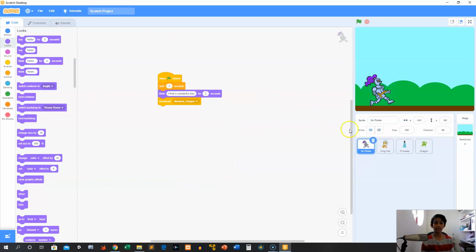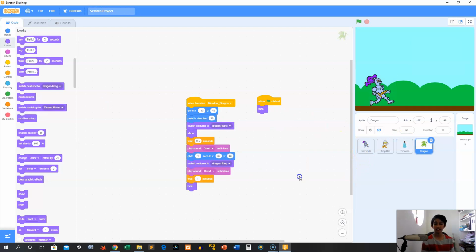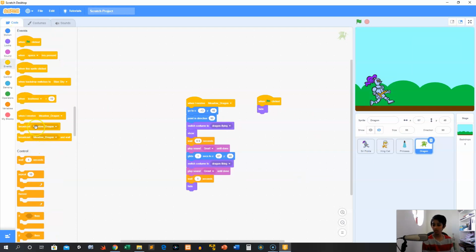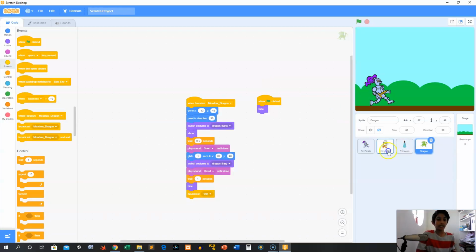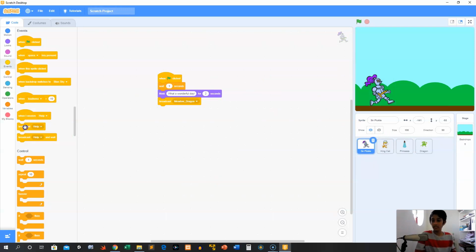Now we need Sir Pickle to say something. So we're going to grab this events block, and we're going to broadcast a new message. We're going to broadcast dragon, or we're going to broadcast help. Now, once we get broadcasted help, we actually want this knight to go, and when he receives help, he's going